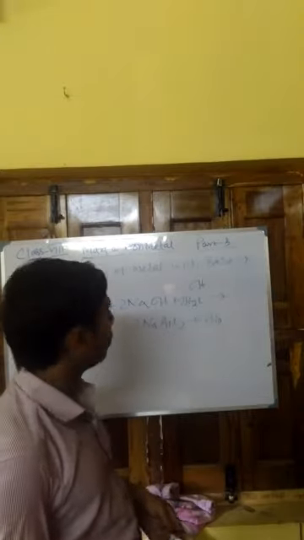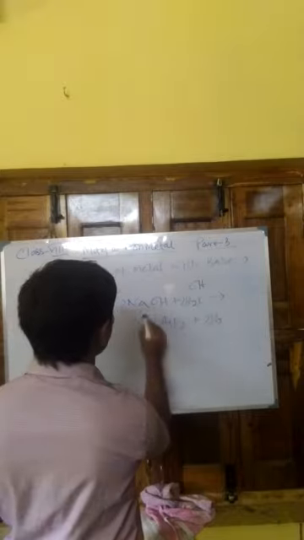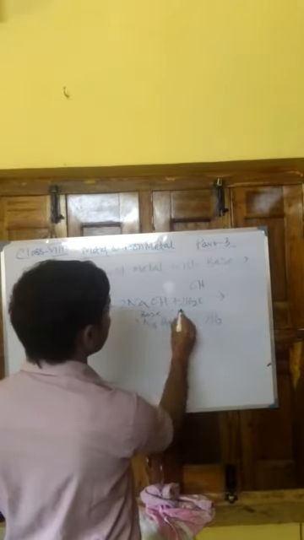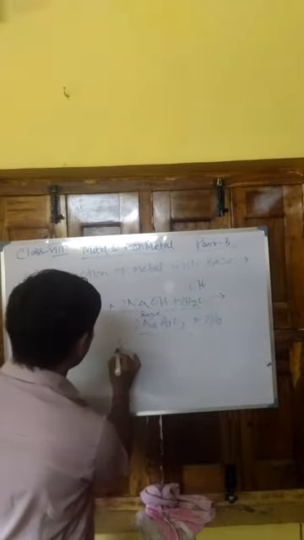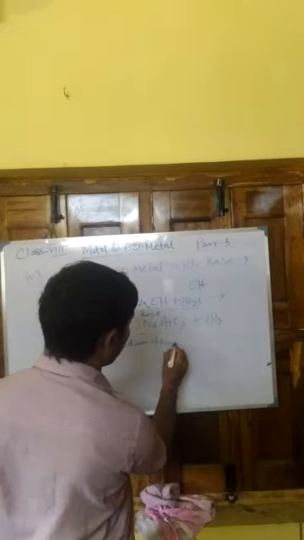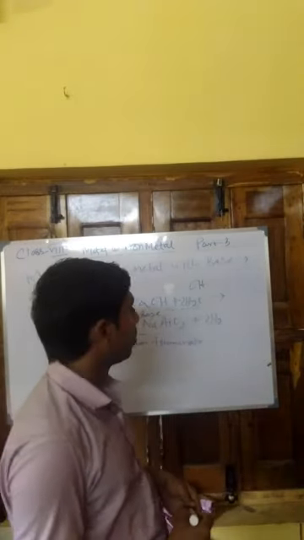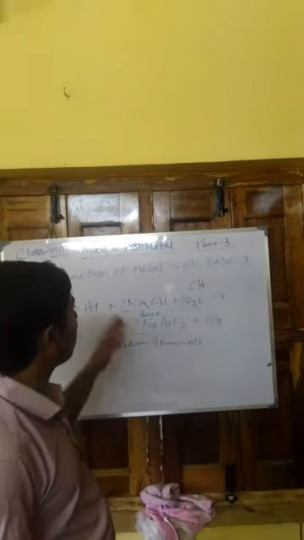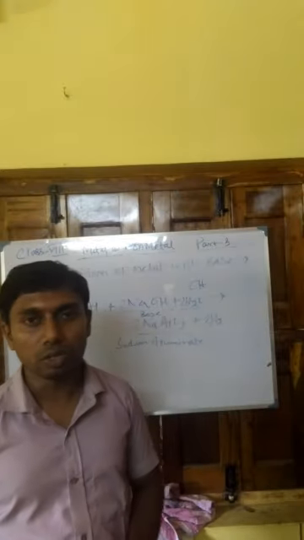when aluminium metal reacts with sodium hydroxide, which is the base, in aqueous medium, then it will form a salt that is called sodium aluminate, plus evolution of hydrogen gas. So this is one example where metal reacts with a base forming a salt, that is sodium aluminate, and hydrogen.